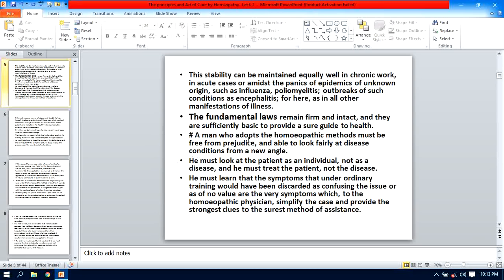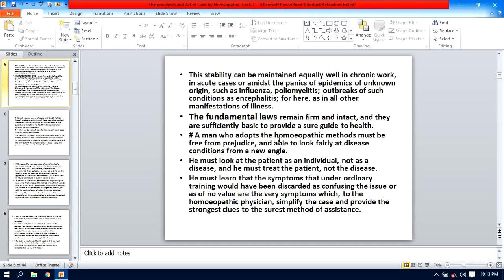A man who adopts the homeopathic method must be free from prejudice and able to look fairly at disease conditions from a new angle. Yes, this man who adopts the homeopathic method must be free from prejudice.